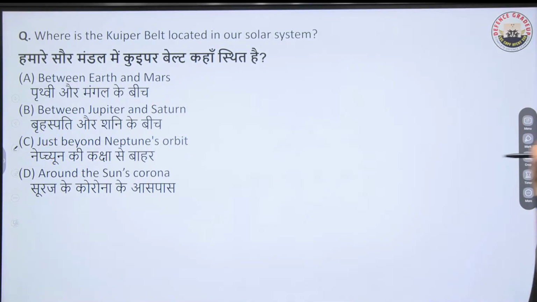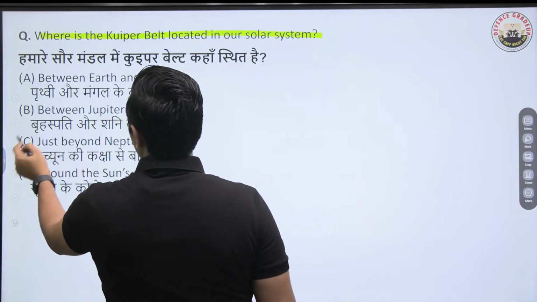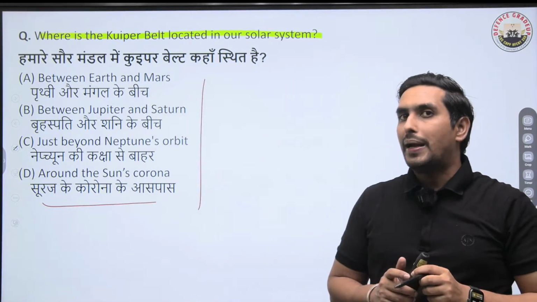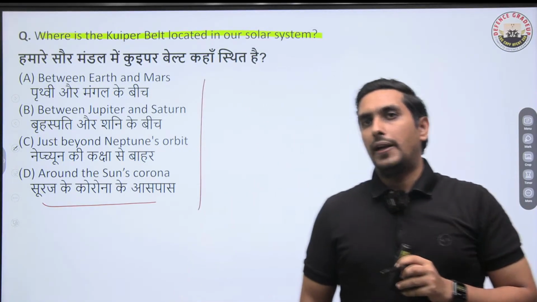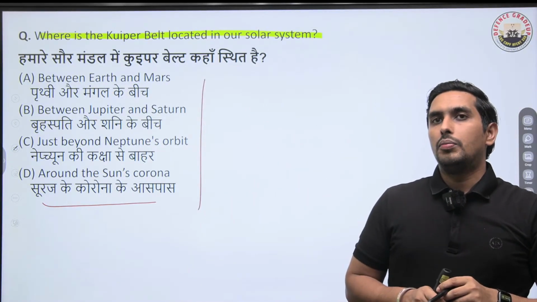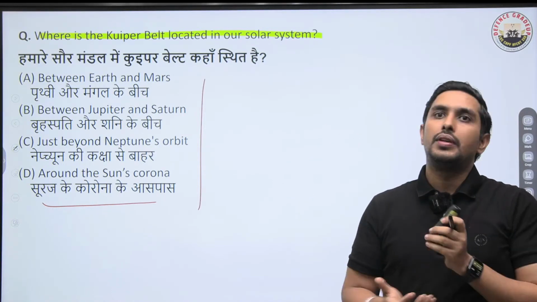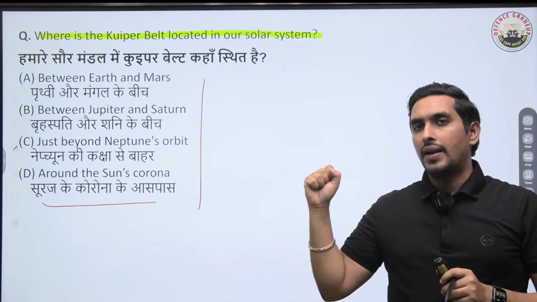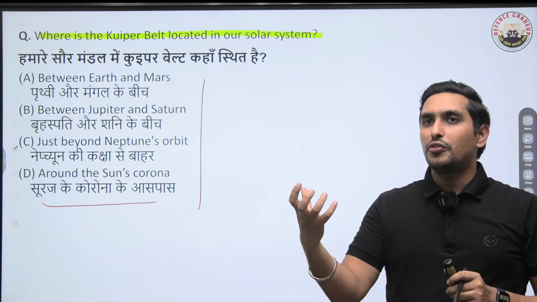Next question. Where is the Kuiper belt located in our solar system? Kuiper belt. Now it's different than the asteroid belt, of course. So tell me, where do we have the Kuiper belt in our solar system? Very important question. Let me tell you, it's a very icy, very cold region. It's quite far off from the sun also. It's a donut shaped region. It is also called the third zone of the solar system.